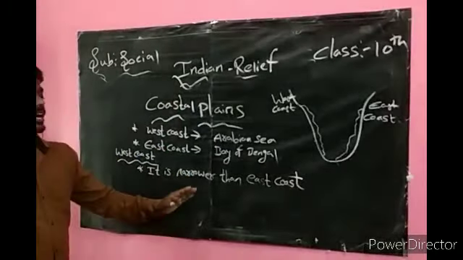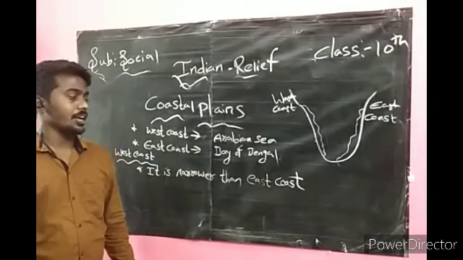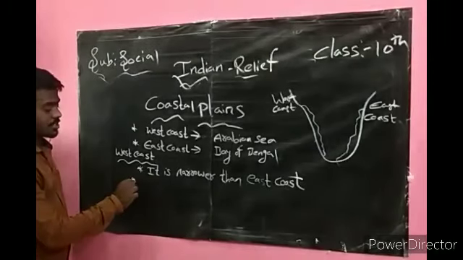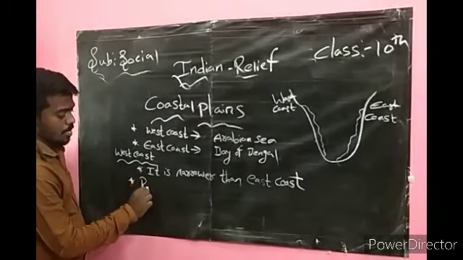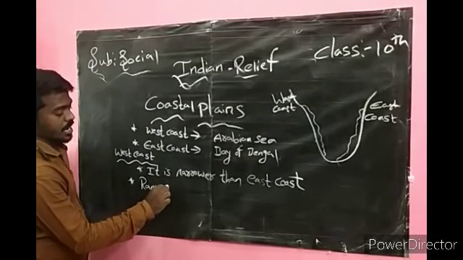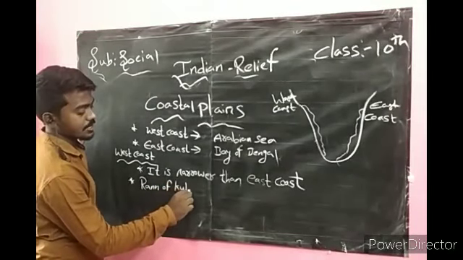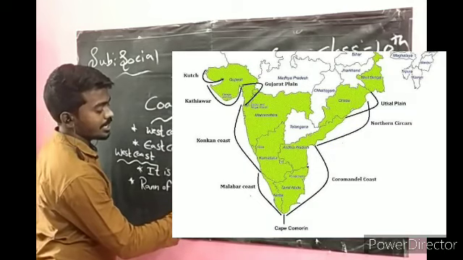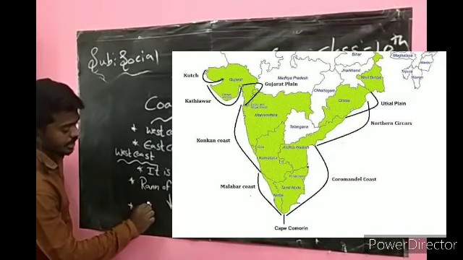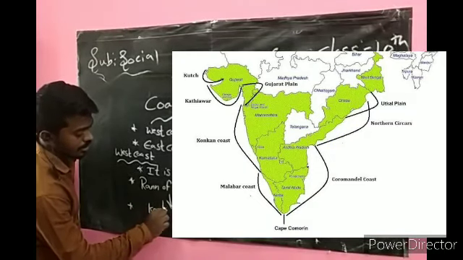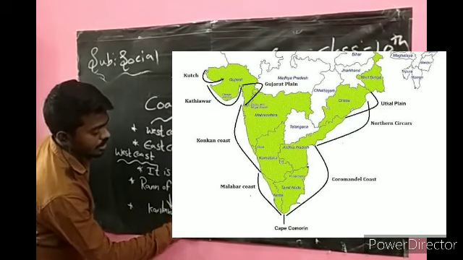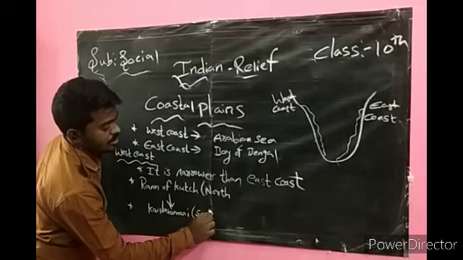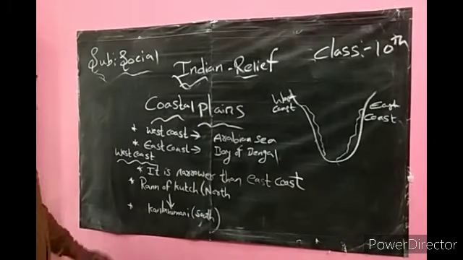The west coast starts from the Rann of Kutch, which is in Gujarat, from the north and ends in Kanyakumari in the south.